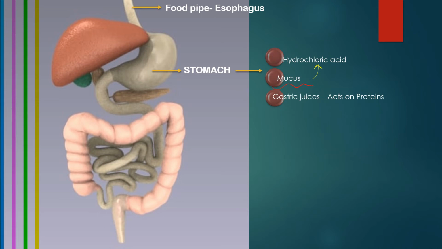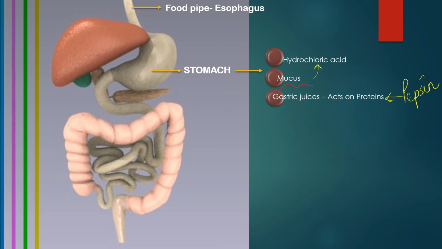If we then come to gastric juices, they have a very important enzyme called pepsin, which acts only on proteins. They convert proteins into peptides. Once the food reaches the stomach, it stays here for 4 to 5 hours till the churning of the food takes place. Once the food is churned properly and the gastric juices act on proteins, the food is further